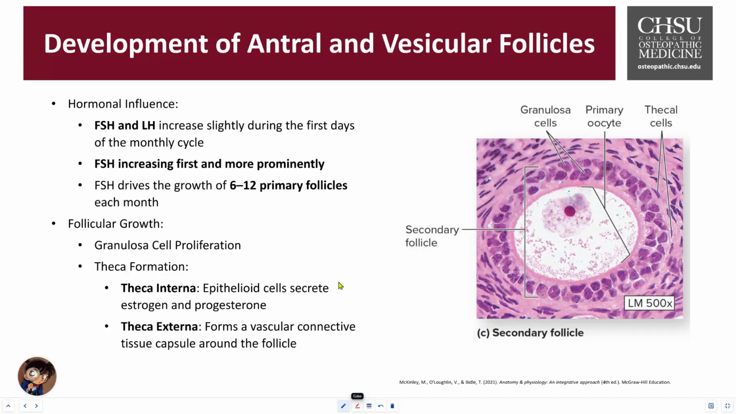There's two distinct layers. We have a theca cell interna and a theca cell externa. On the right, you can see just the layer of the theca cells. There's the outer layer, and then there's the inner layer. The theca interna is composed of these hormone-secreting epithelial cells that produce mostly estrogen and progesterone. And then the theca cell externa is the vascular connective tissue capsule around the follicle. It helps with the anchorage of blood supply needed for the hormone production.